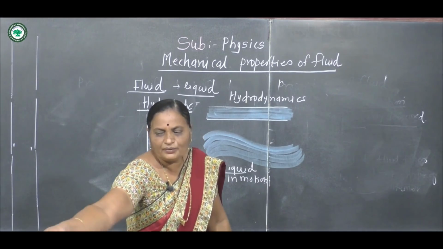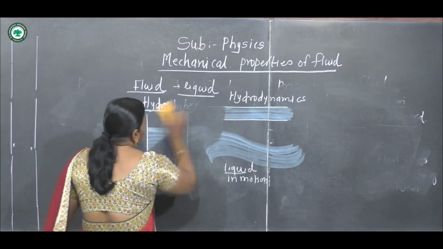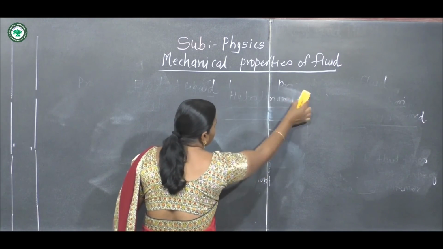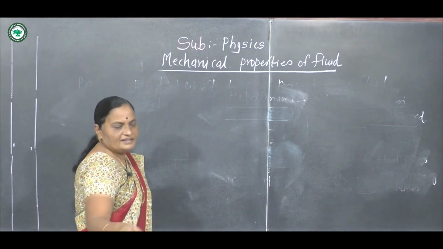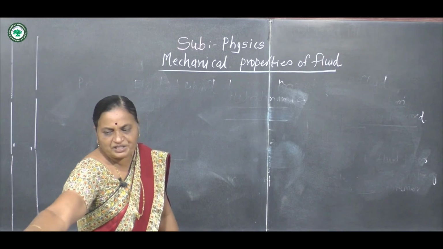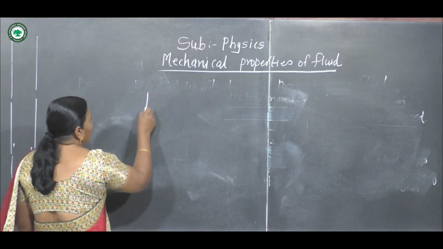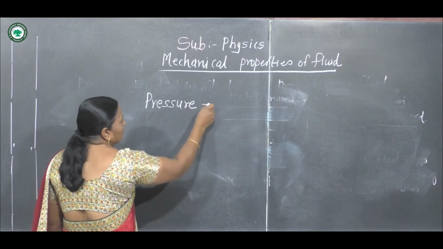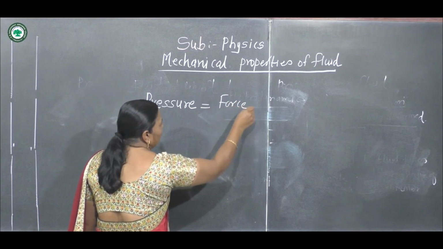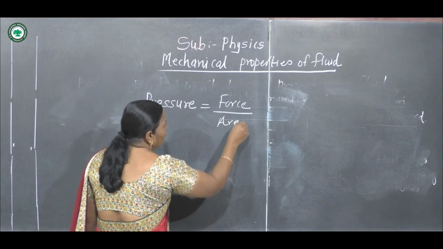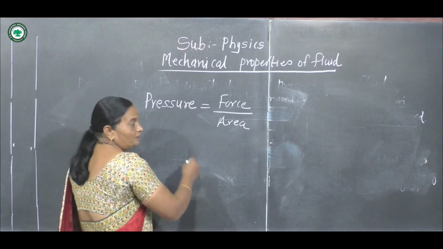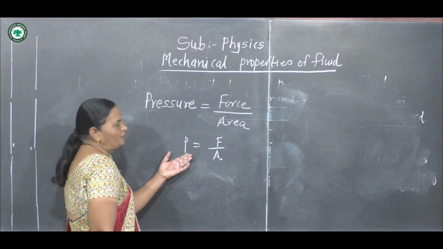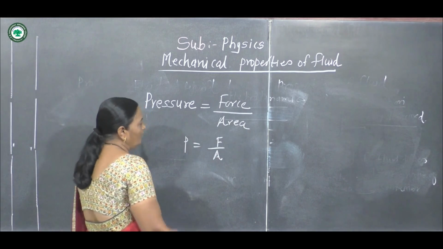Now we see the formula for pressure. It is in the reduced syllabus, but we see the definition and dimension of pressure. It is a simple quantity. What is pressure? Pressure is the force per unit area. Then P is pressure, F is the force, A is the area.